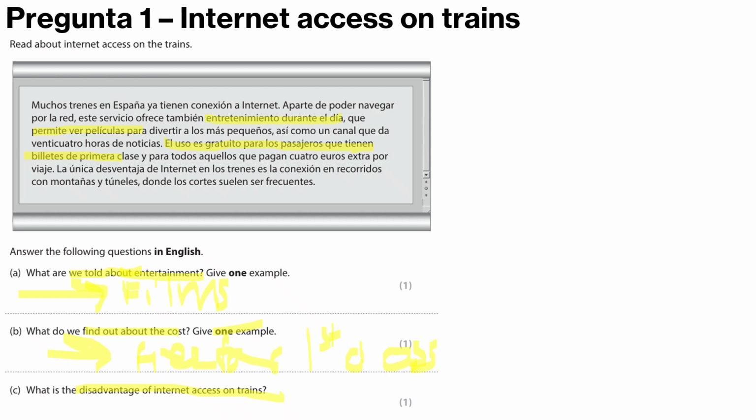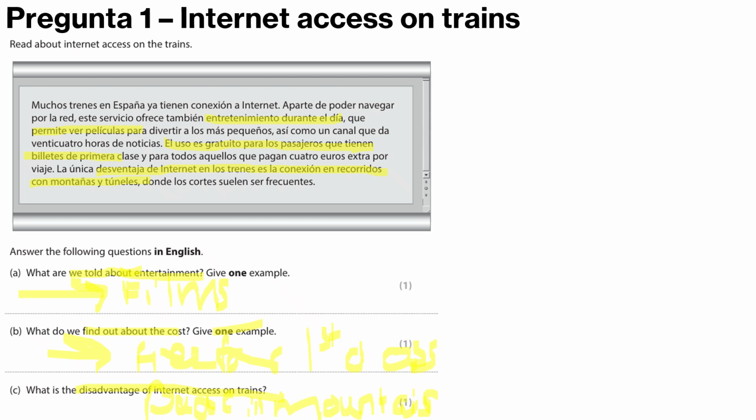And what is the disadvantage on internet access in trains? So la desventaja de internet en los trenes es la conexión en recorridos con montañas y tunnels. So bad connection in mountains and tunnels.